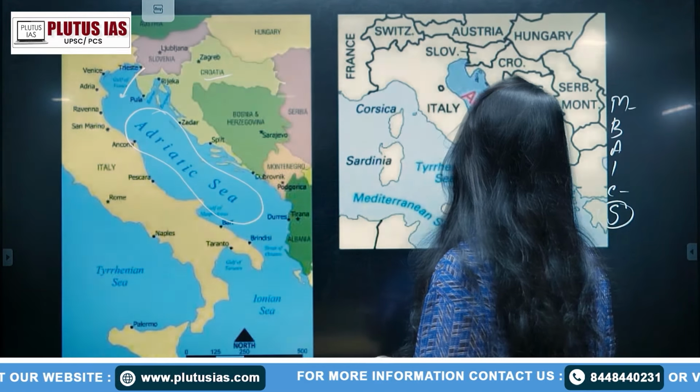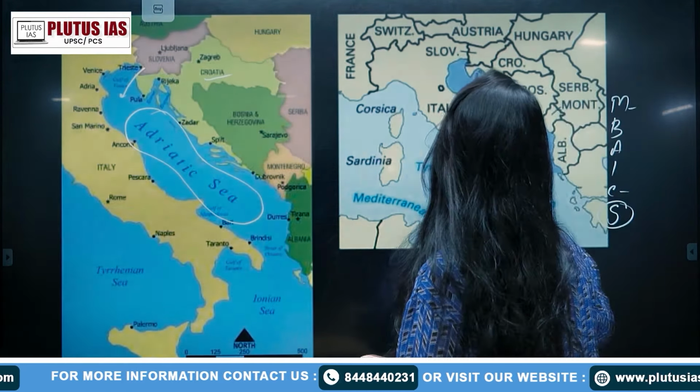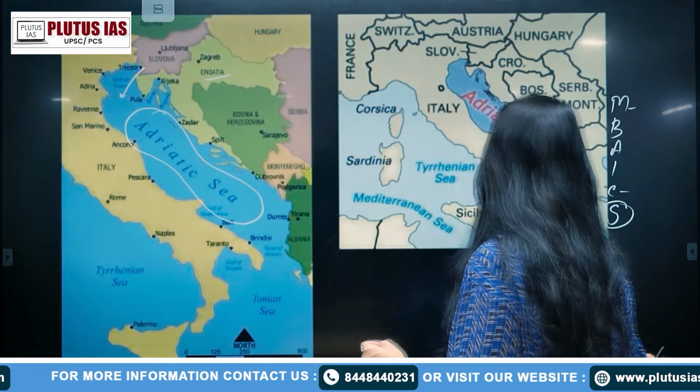The next we are having is another part of it, I mean the picturization of the same sea. You can have a better view in this map. Apart from that,